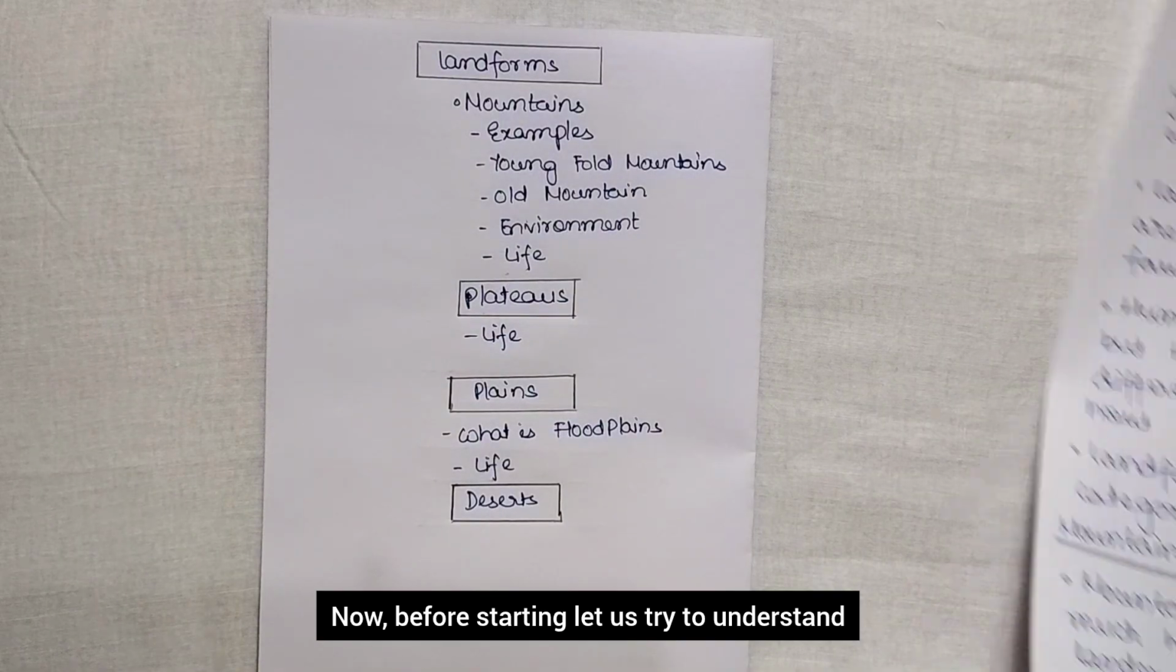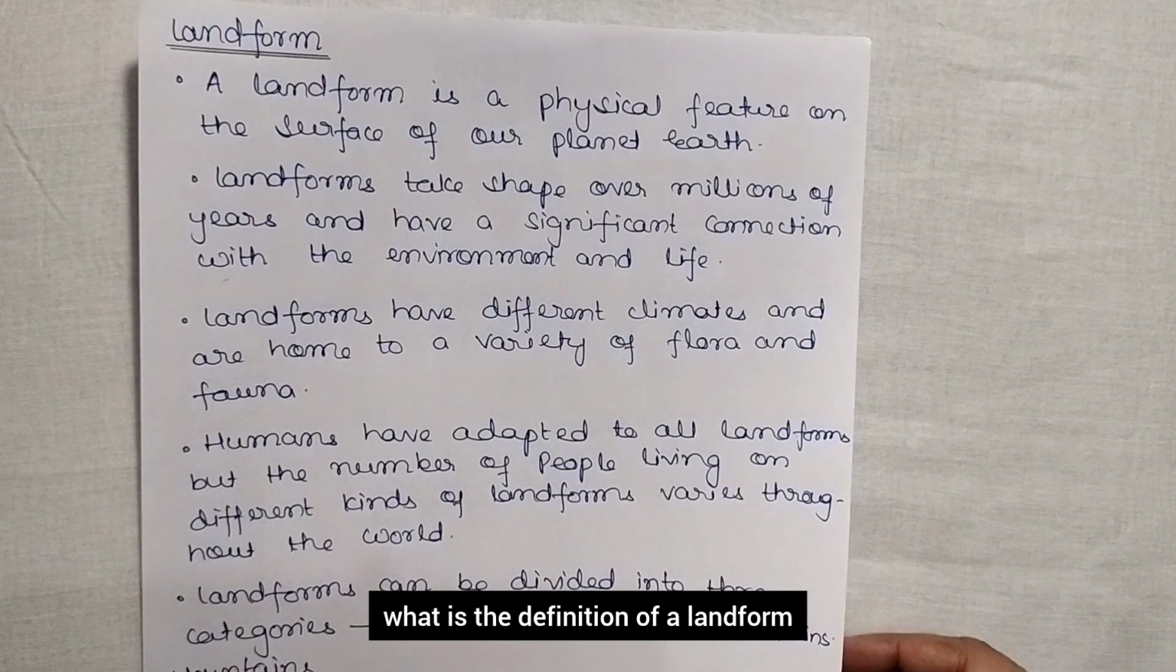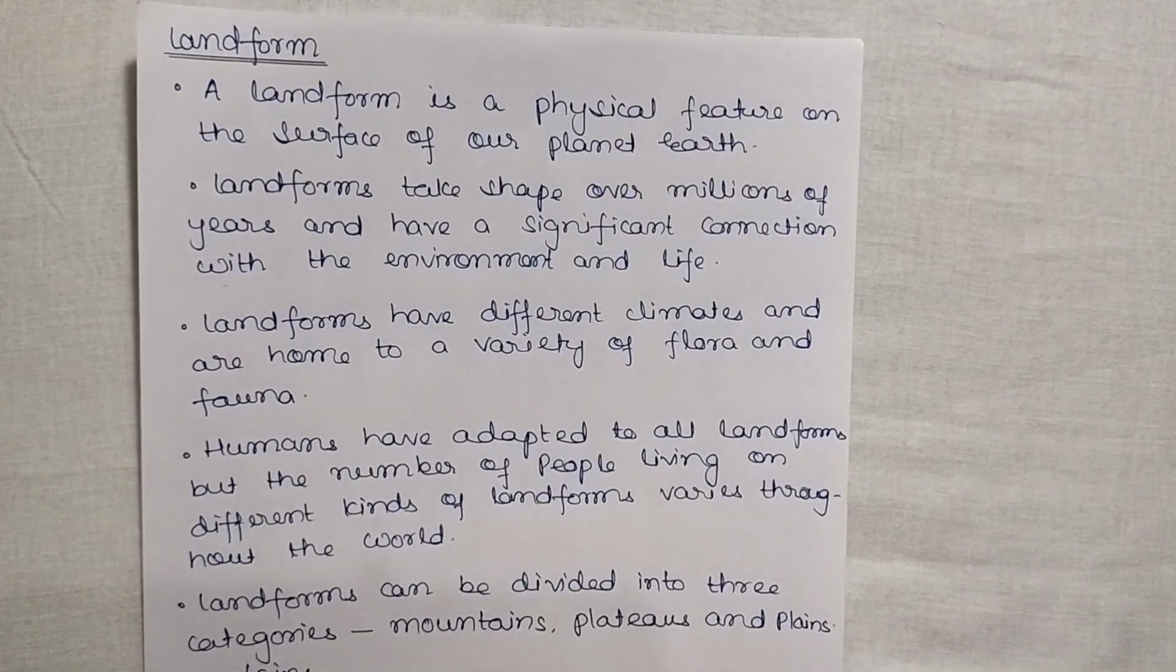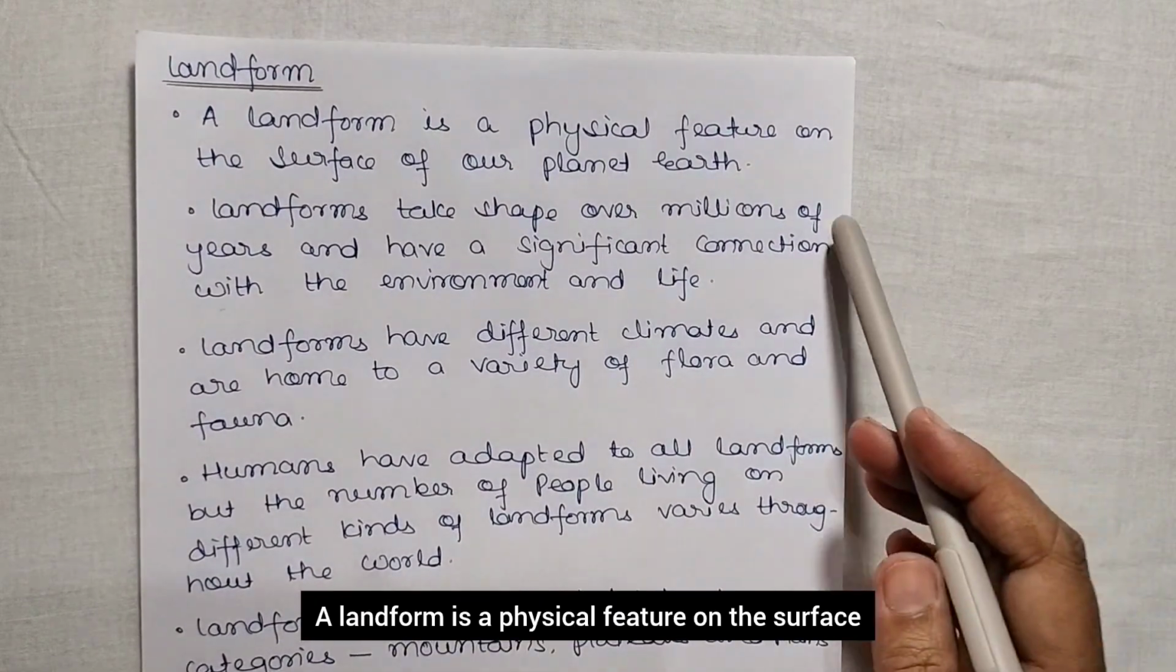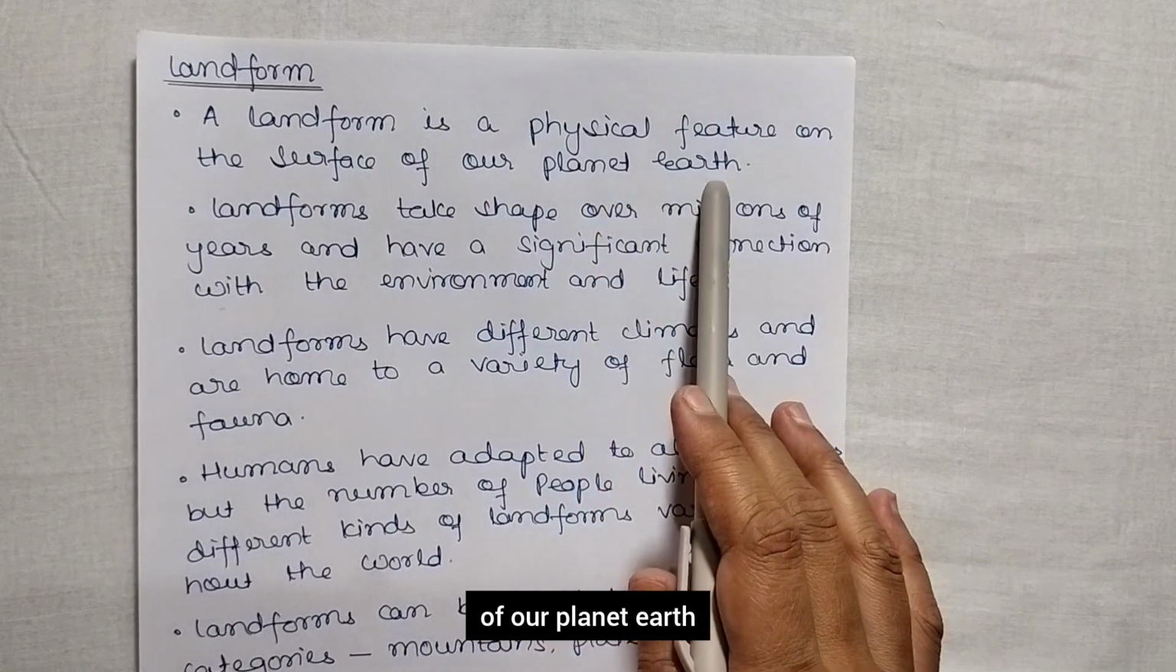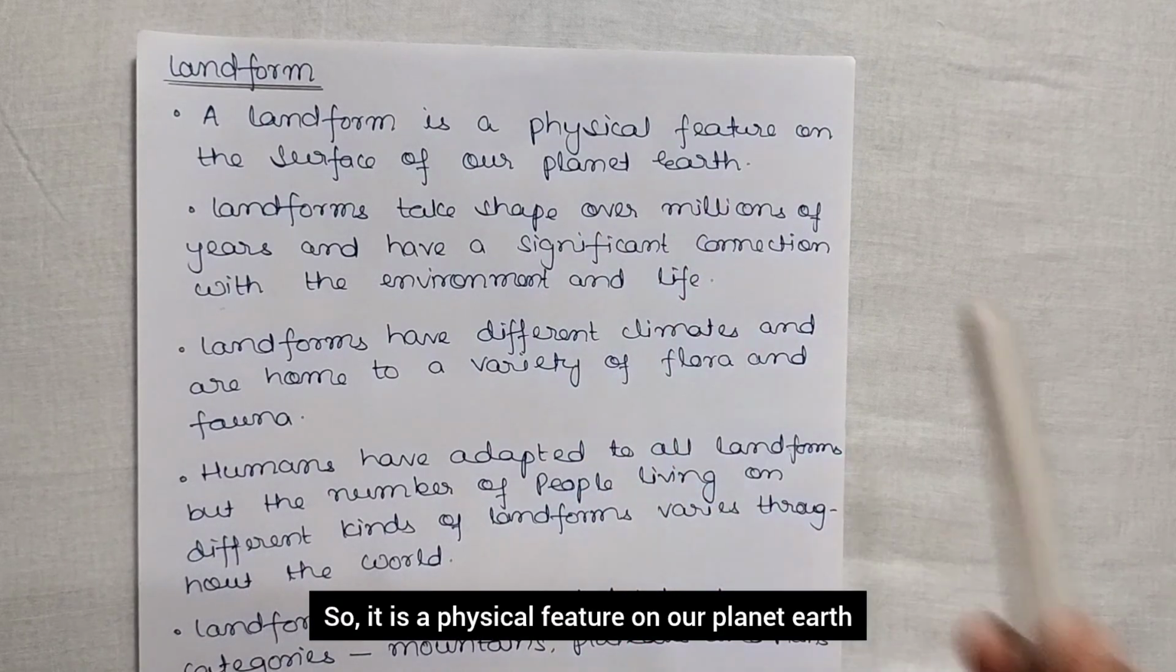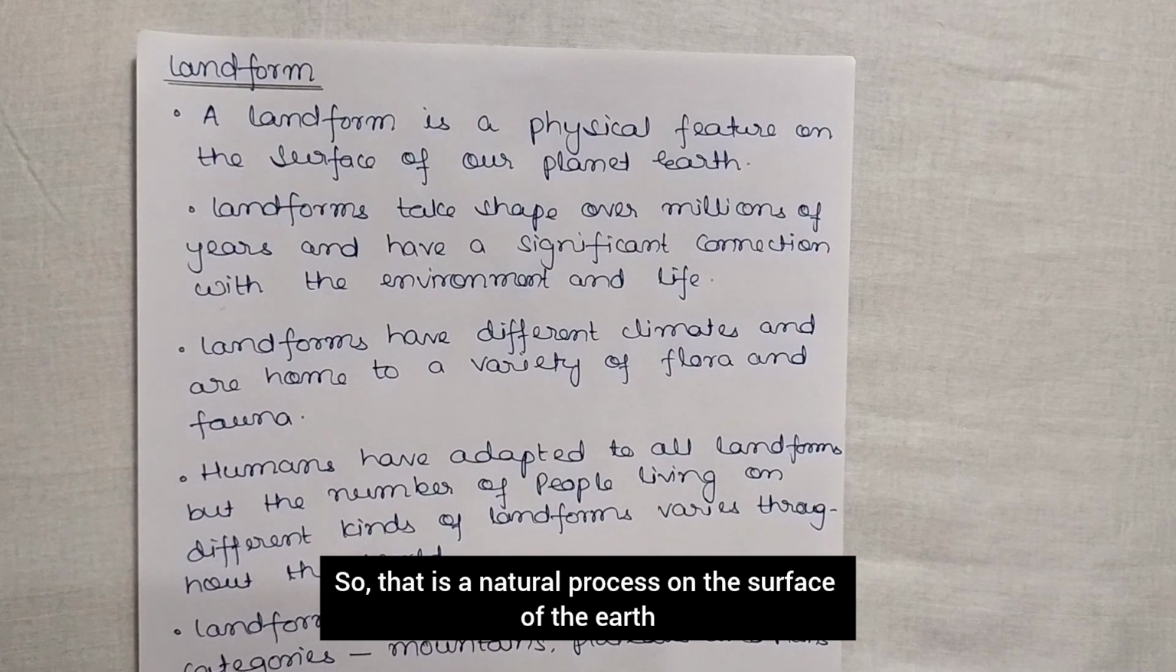Now before starting, let us try to understand the definition of a landform. What is a landform? A landform is a physical feature on the surface of our planet Earth. So it is a physical feature on our planet Earth. That is a natural process on the surface of the Earth.